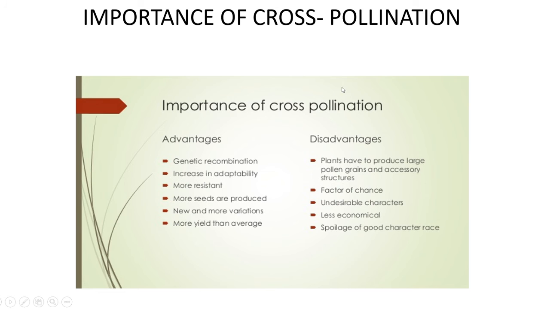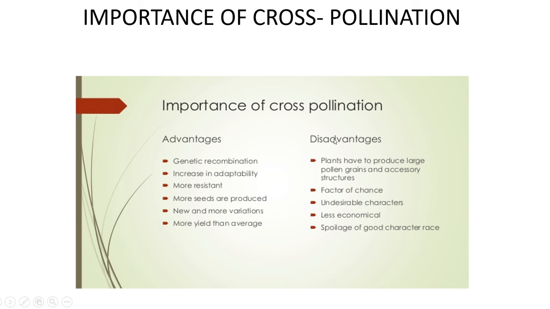The last topic is the importance of cross-pollination. There are various advantages and disadvantages. Let us first discuss the advantages of cross-pollination. First point is genetic recombination, because there is mixing of genes. Second, increase in adaptability. Obviously, when there is mixing of genes, there will be variation, and variation helps in adaptation. Third point, more resistance, because due to mixing of genes it becomes more resistant. More seeds are produced, new and more variations, more yield than average.